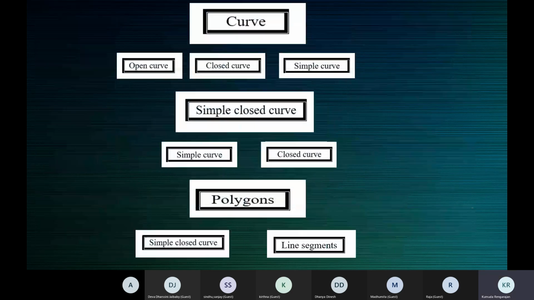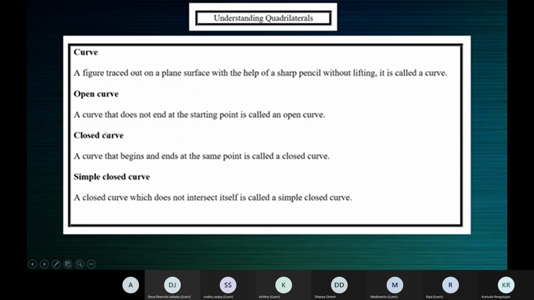Let's recall the terms. A curve is a figure traced out on a plane surface with the help of a sharp pencil without lifting. Open curve: the start point is not equal to the end point. Closed curve: the start point is equal to the end point.